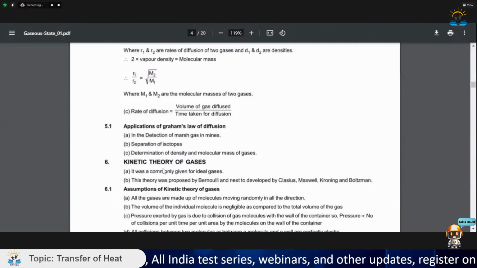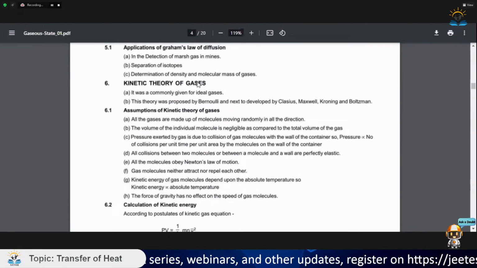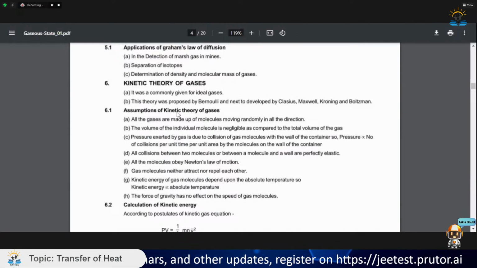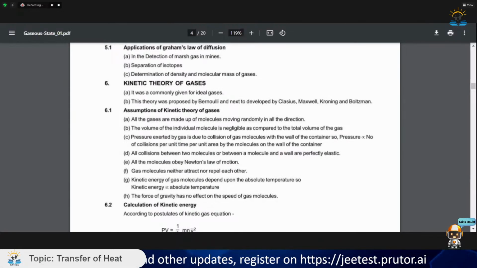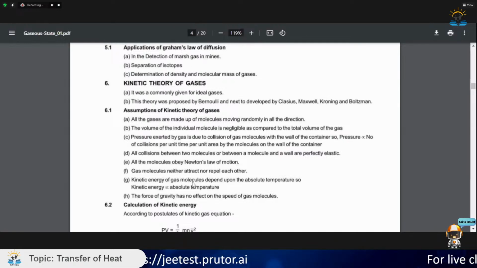Okay, cool. So now let us move to the kinetic theory of gases. So what does kinetic theory of gases say? Kinetic theory of gases is basically some assumptions given by 3 to 4 scientists, and sometimes these assumptions are directly asked in JEE-Mains in the assertion and reasoning questions.